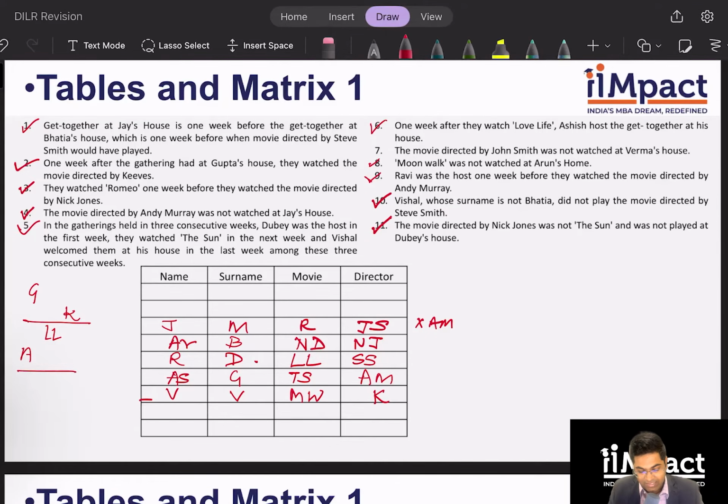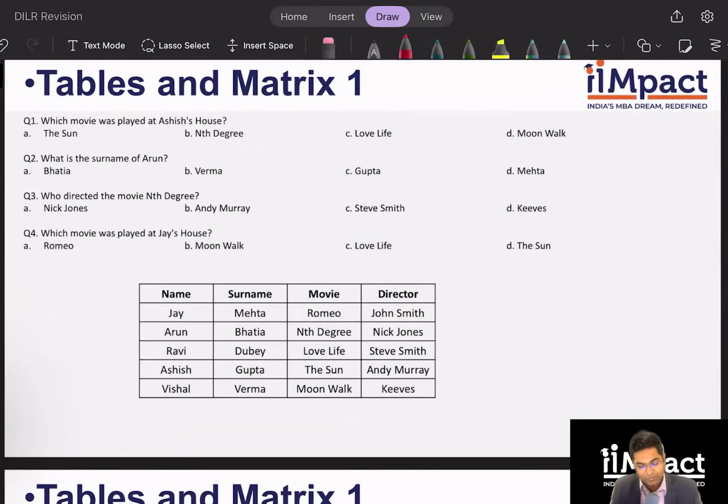Yes, let's look at the questions very quickly. Which movie was played at Ashish's house? The Sun. Yes. What is the surname of Arun? Bhatia. Who directed the movie Nth Degree? Nick Jones. Which movie was played at Jay's house? Romeo. And that's it. The set is complete. All right, let's look at the next set.